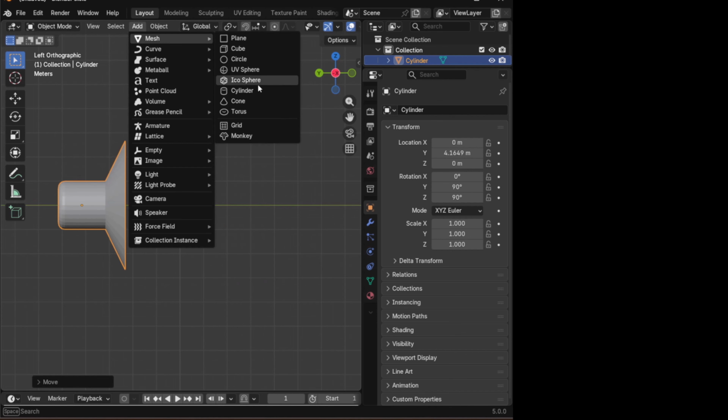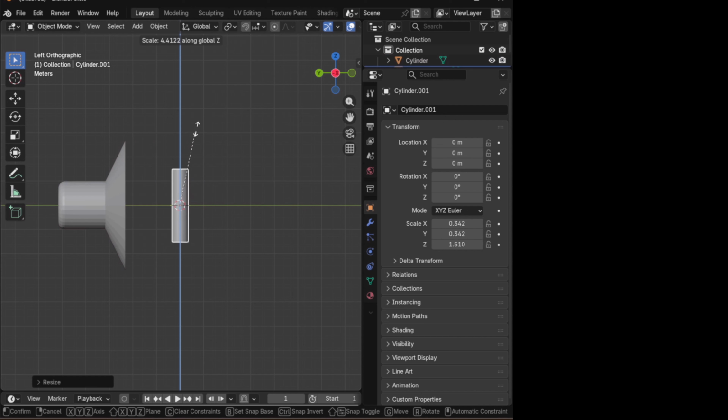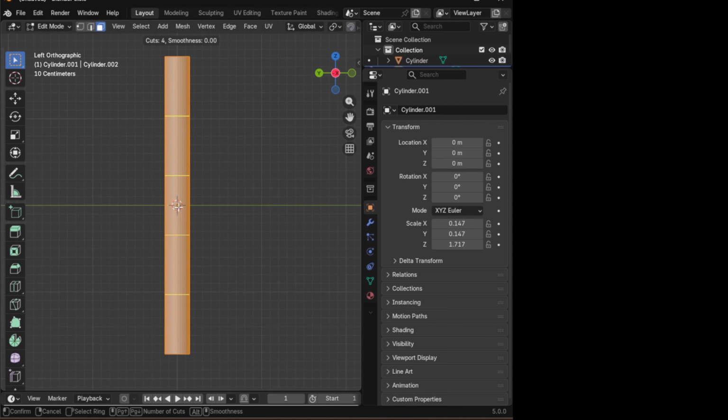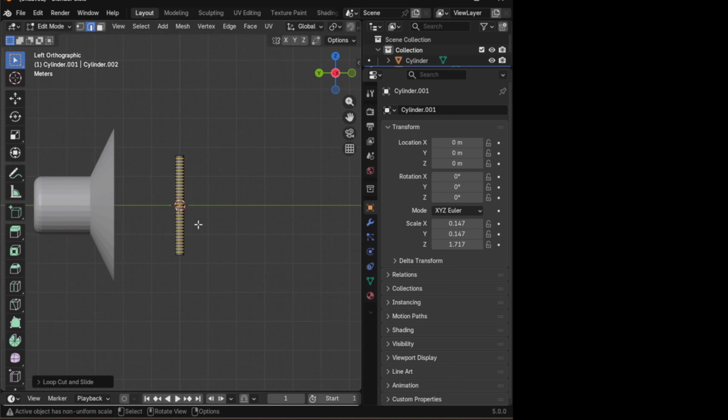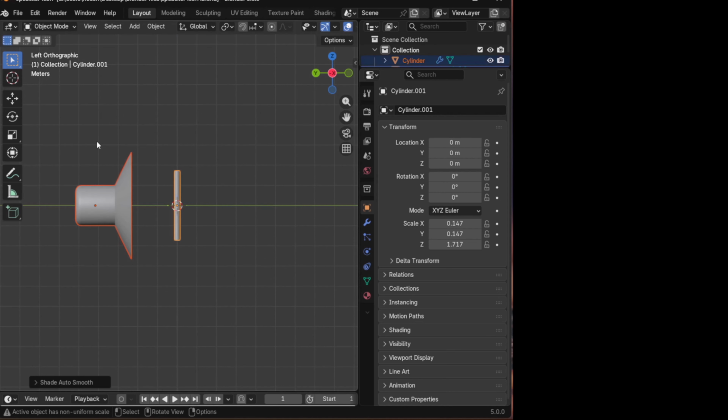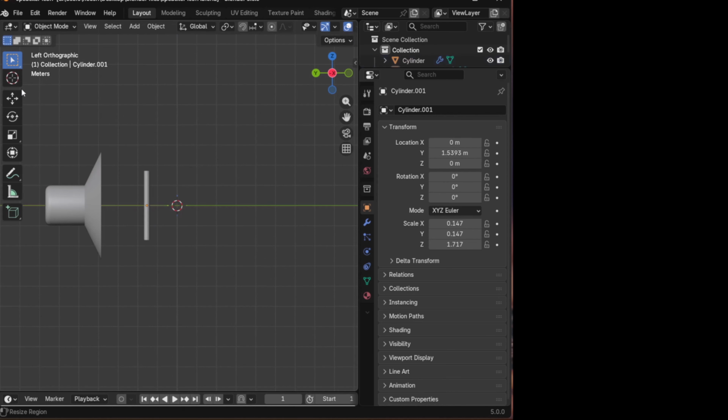Add cylinder and scale it. Press Ctrl+R for more loop cut. Select both, right-click and apply Shade Smooth. Move your cursor on center of cylinder and set your origin on the cursor.